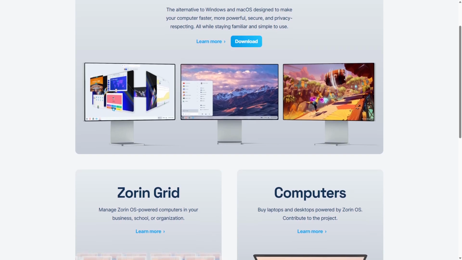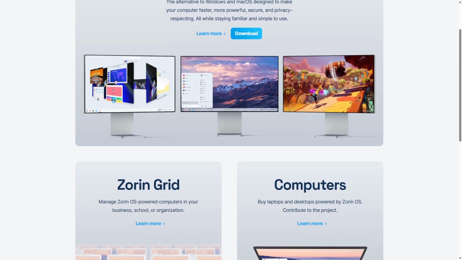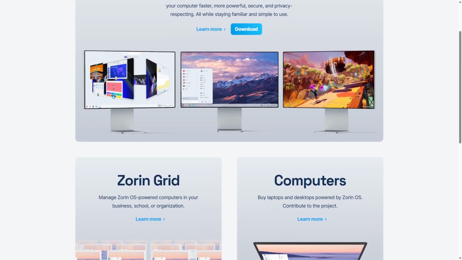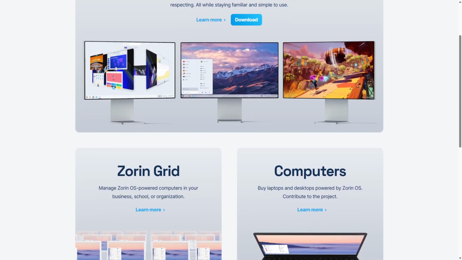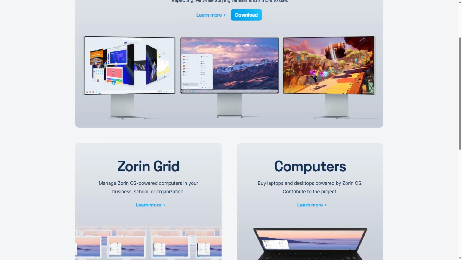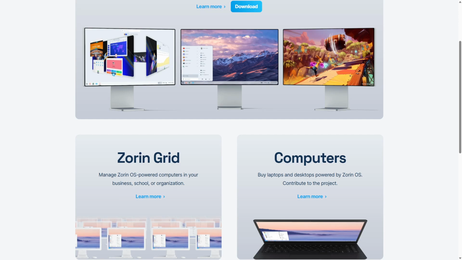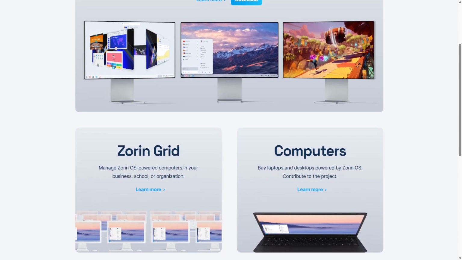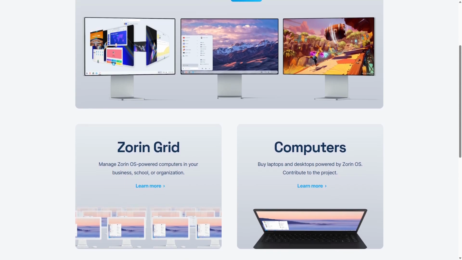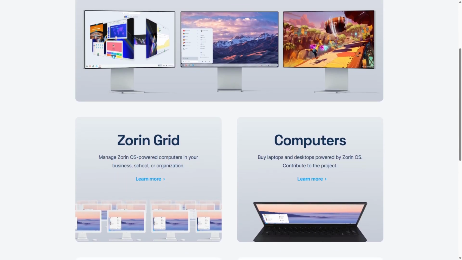While not as performance-focused as Bazzite, Zorin's stability and ease of use make it ideal for casual gamers or those who want gaming without the hassle of deep system tweaks. Limitations include less frequent updates and fewer customization options compared to Arch-based distros. Zorin suits users who prioritize convenience and compatibility over cutting-edge performance, offering a solid gaming platform with minimal configuration.